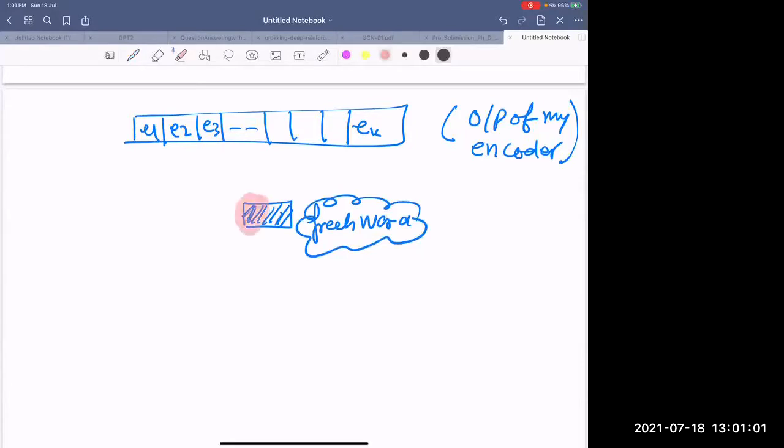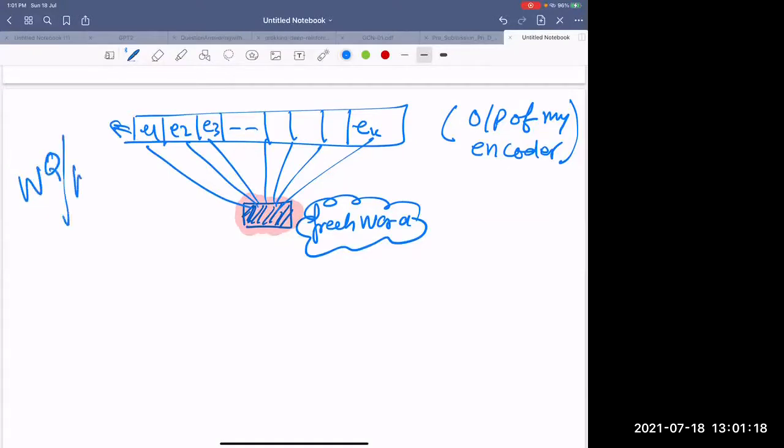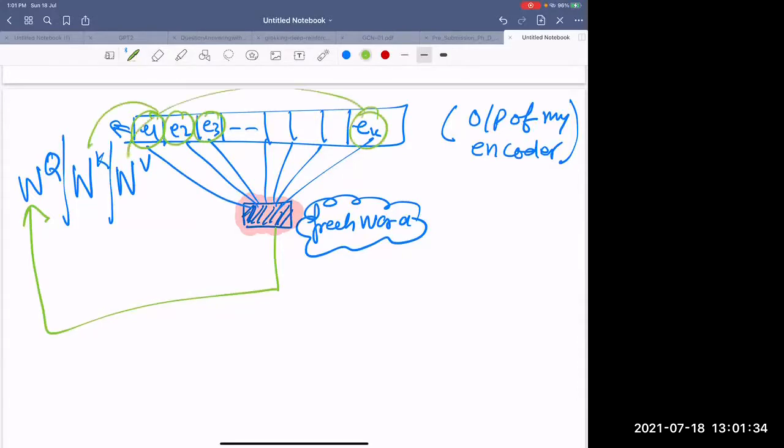After self-attention, this is some French word. Now it wants to know how it is related to this or this or this. How can it do that? It can do that by learning WQ, learning WK, and learning WV. The French words will be going here and the English words will be going here.